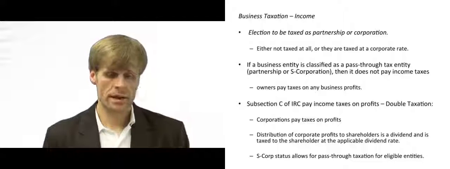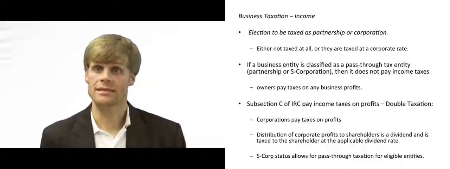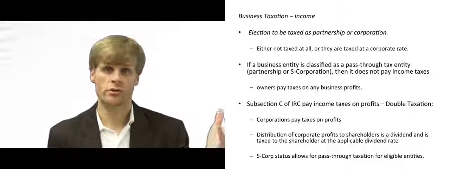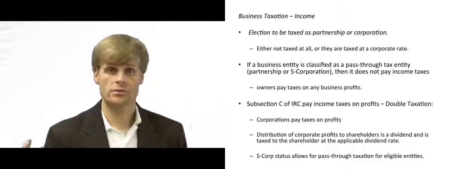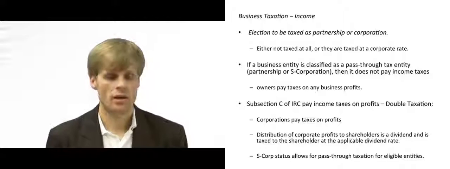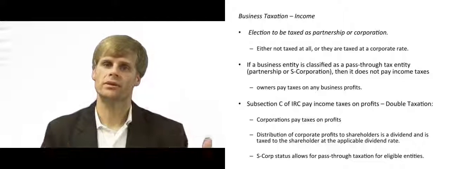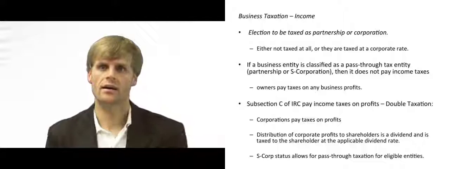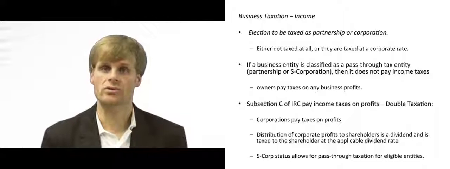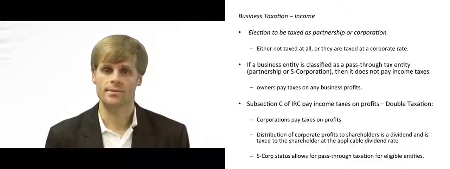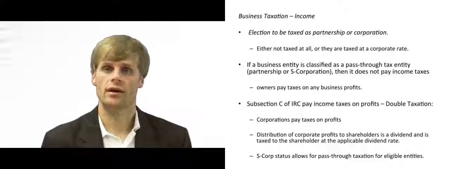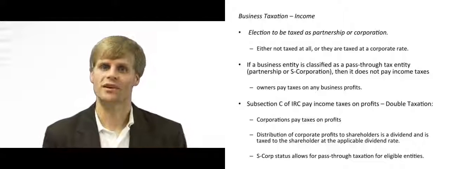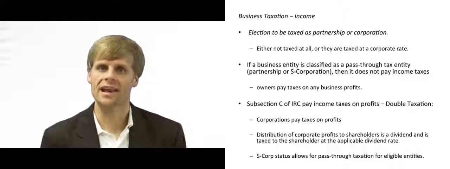So generally, these are the basic characteristics that you're going to see with business entity taxation. It's going to be pass-through taxation under partnership taxation or subsection S as a corporation, but if you're subject to double taxation under subsection C, you're going to have that incremental tiered tax structure similar to that of individual taxpayers, and the entity itself pays taxes as well as the recipient of profits through dividends, which they'll pay a dividend tax rate on.